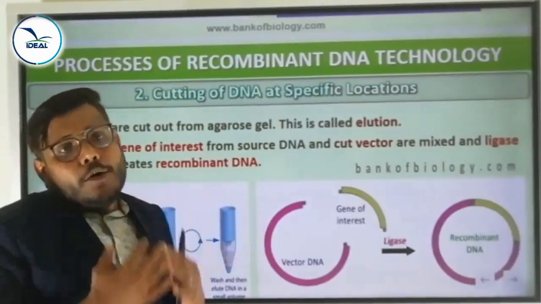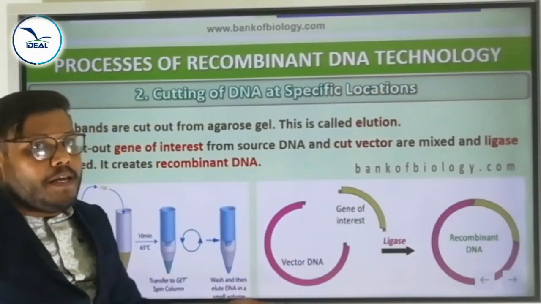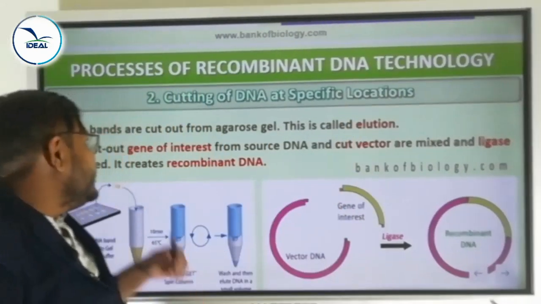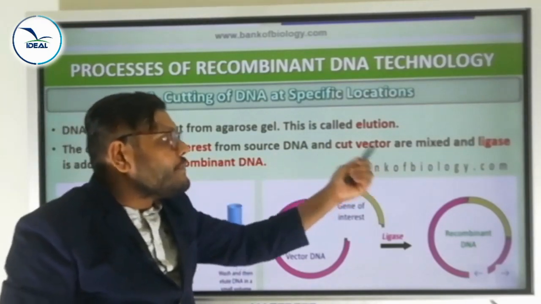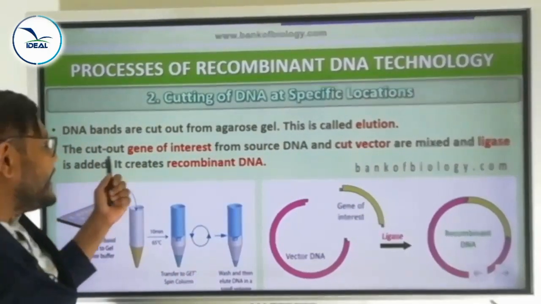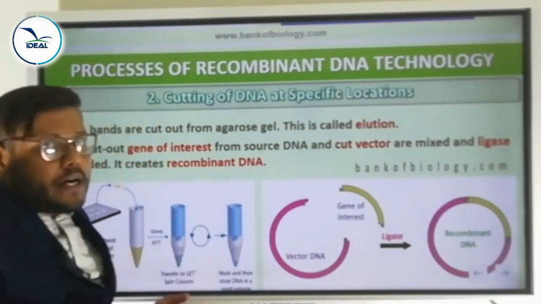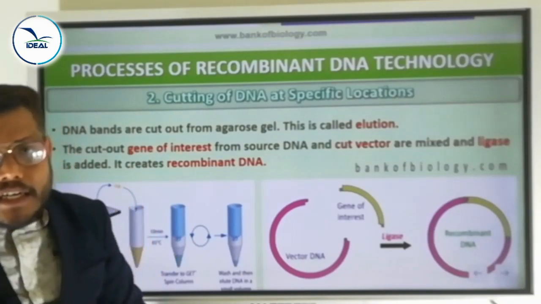After that, the colored part of the DNA molecule is separated and extracted from the agarose gel piece. That is called elution. Then the cut-out gene of interest from the source of DNA and a cut vector are mixed and ligase is added. It creates recombinant DNA. So after the elution we got what? The cut end of the purified DNA.